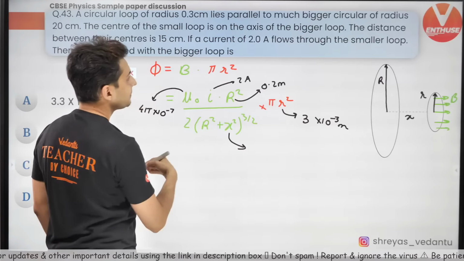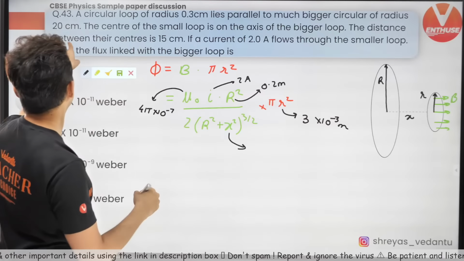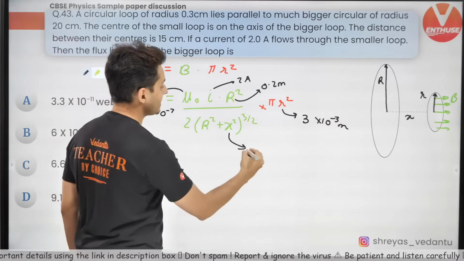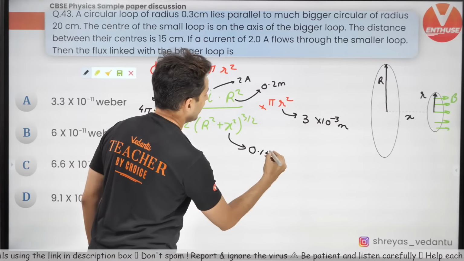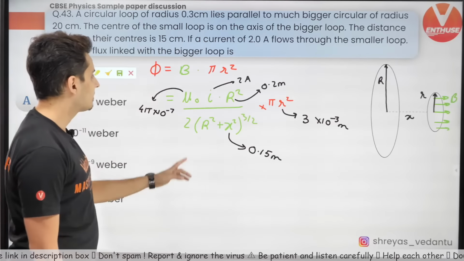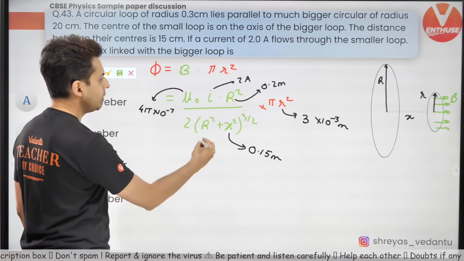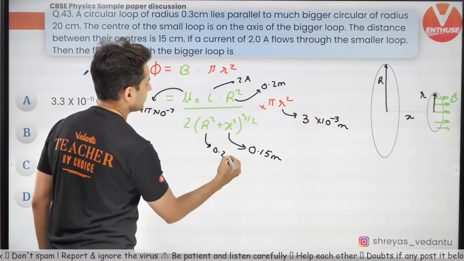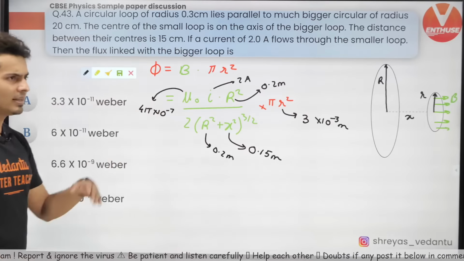And x value I think it is given. Distance between the centers is 15 centimeters. So this is 0.15 meter, and that's it. This r was 0.2 meter. Yes, this was 0.2 meter. Solve this, you will get the answer.